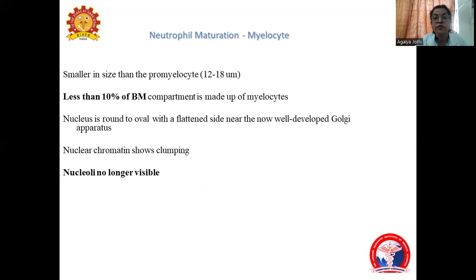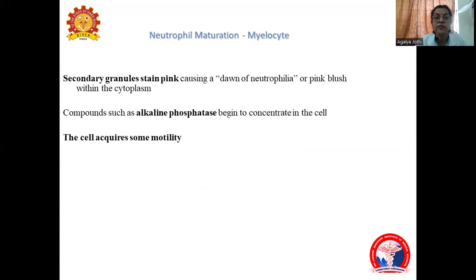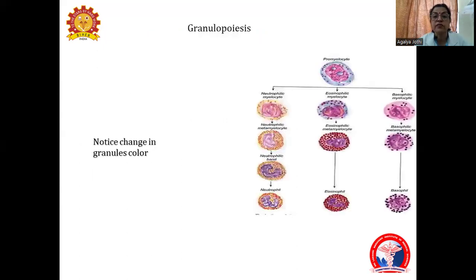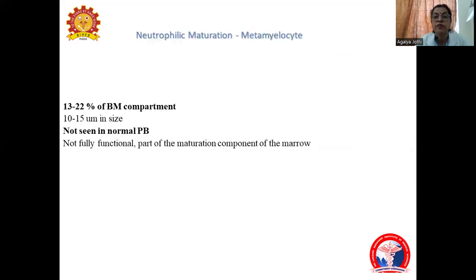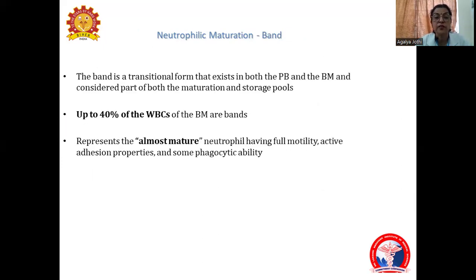Myelocytes form 10% of the bone marrow cells. Nucleoli are not visible. The secondary granules start appearing, and the cells acquire motility, and alkaline phosphatase also begins to concentrate. The different cell lines for granulopoiesis: eosinophil, basophil, neutrophil. Metamyelocytes form about 20% of the cells in the bone marrow, but they are not seen in the peripheral smear. Neutrophils, these are the band forms, form about 40%.